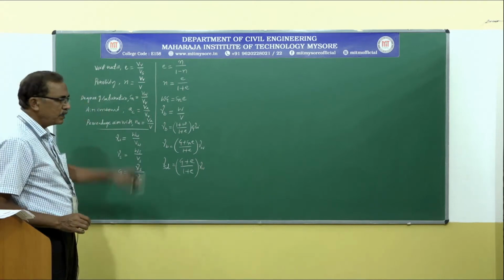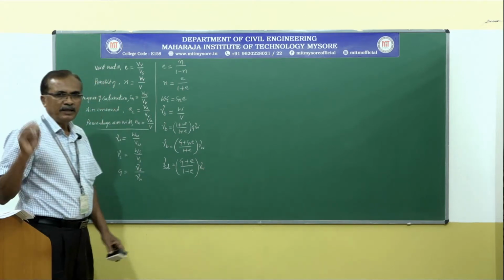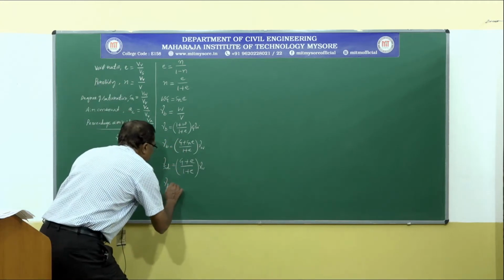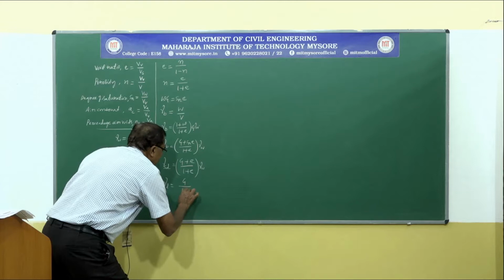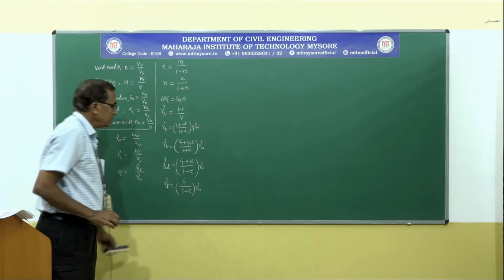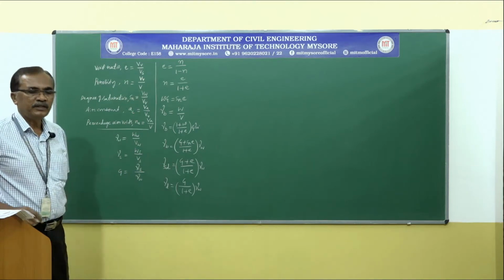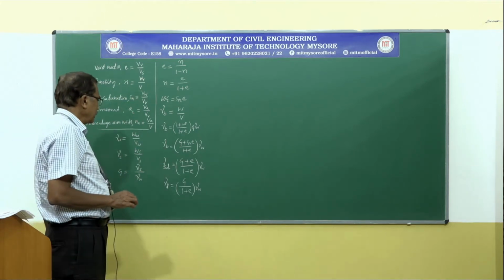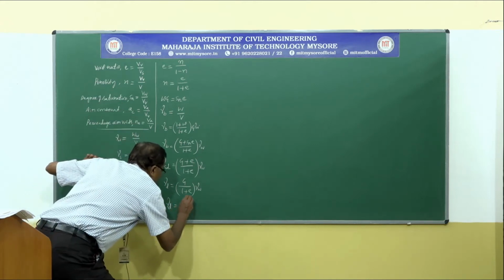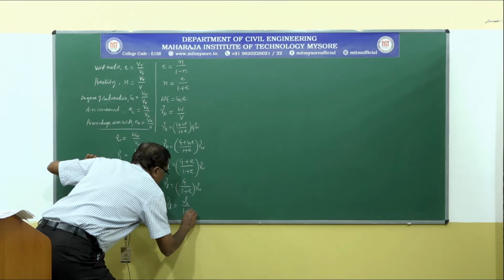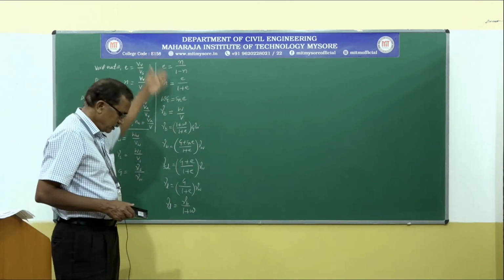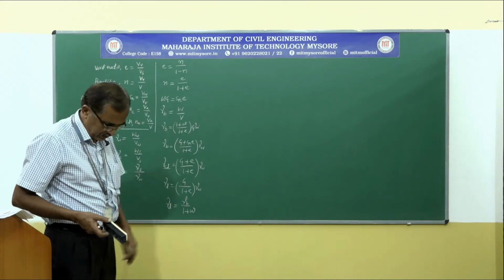Next, if the voids of the soil are completely filled by air, then Sr becomes 0. That is, gamma d is equal to G divided by (1 plus e) into gamma w. This gamma d can also be obtained by using the relation gamma d is equal to gamma b divided by (1 plus w). So these are the relationships we established in the previous class.